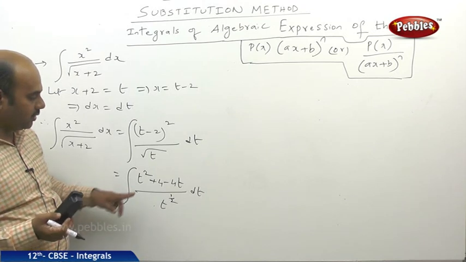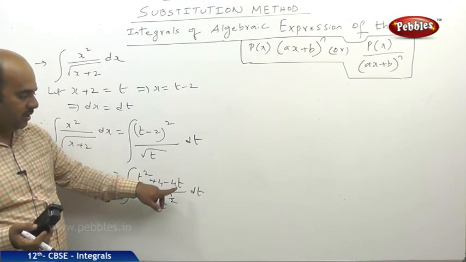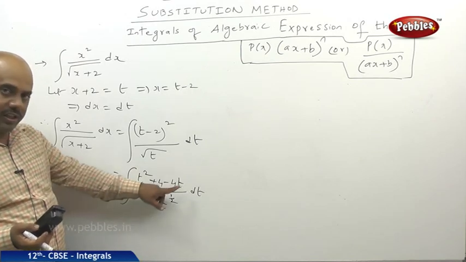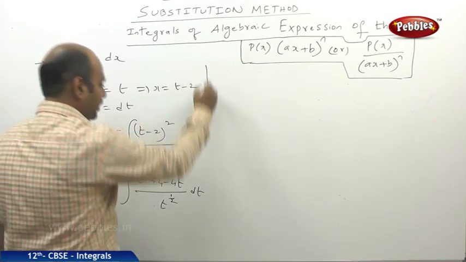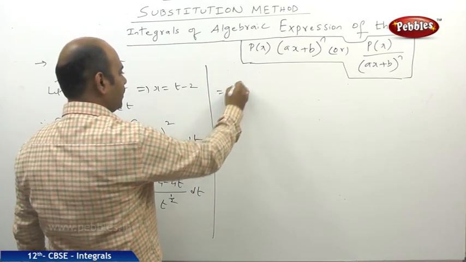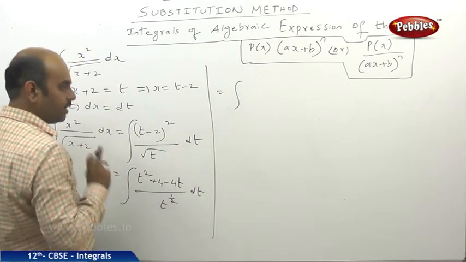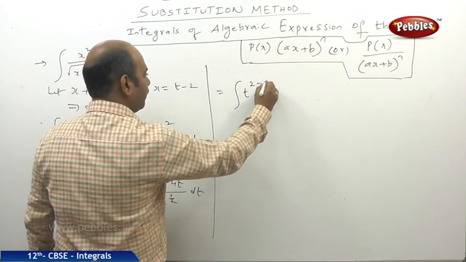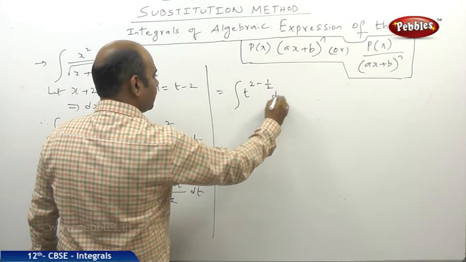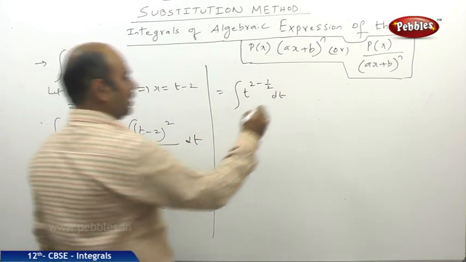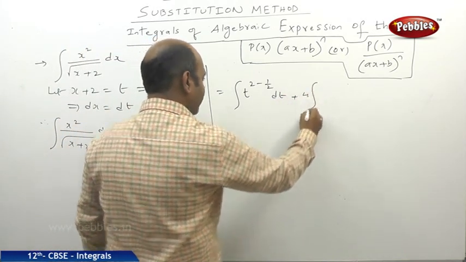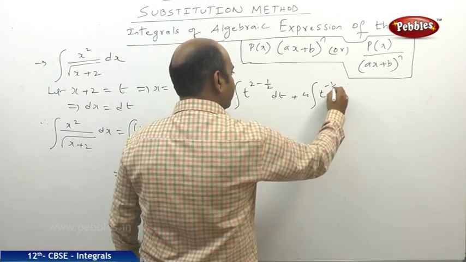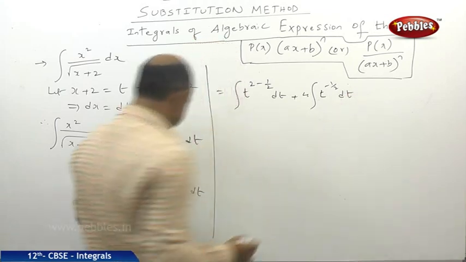So again if you observe carefully, a plus b minus c divided by d, so a by d plus b by d minus c by d. So finally what happens? That is equal to integral of t square by t power 1 by 2, which I will write as t power 2 minus 1 by 2 dt. And again here 4 comes outside, 1 by t power 1 by 2 means I can write as t power minus 1 by 2 dt.